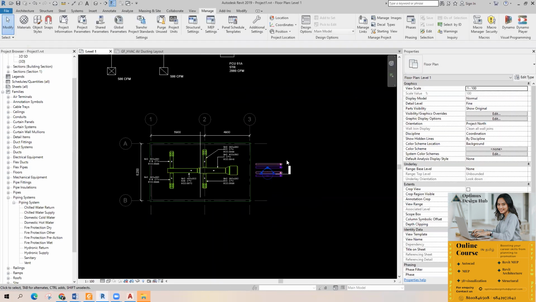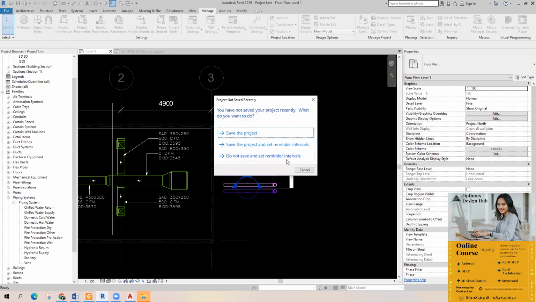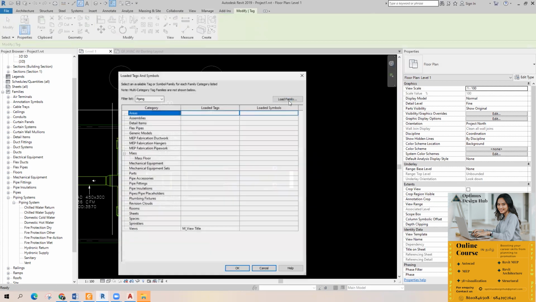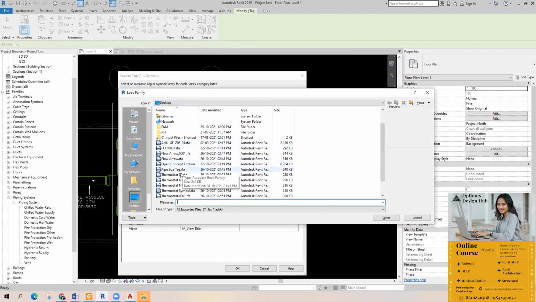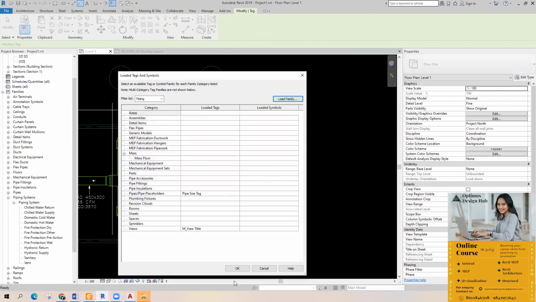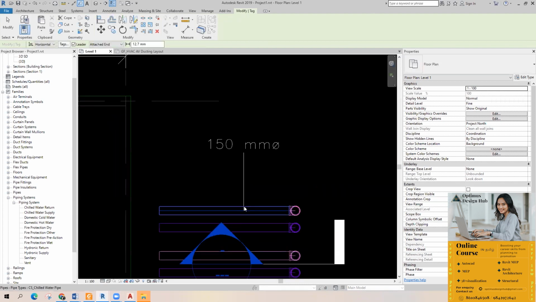So this is my project. I'm going to tag it. Tags, load family. I'm going to load the same family, pipe size tag. It is loaded right now. Okay, and just I'm going to pick it.